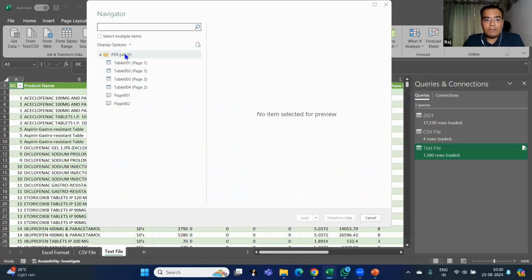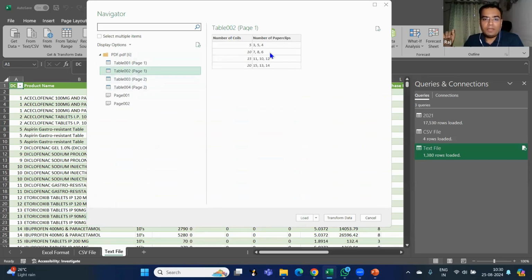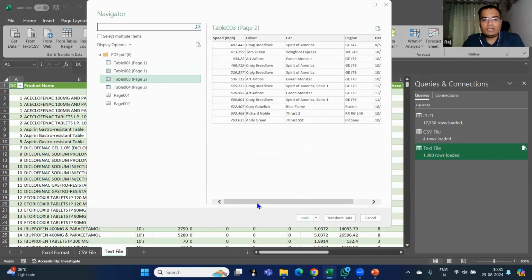Now see, there are various kinds of tables I can see which have some data. Now I will just click on this table and it will show me what tables. So see, can you see this table? This was the exact table that we had in the PDF document. Instead of going for a copy paste, we can simply go here and see this is the table that I wanted.